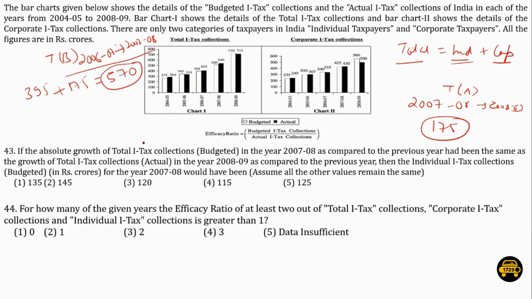All right. So we have to calculate what the individual income tax collections budgeted in 2007-8 would be, and we have to assume all other values remain the same. So we now know for 2007-8, the total income tax collections budgeted is 570. And in 2007-8, the corporate income tax collections budgeted is 425.